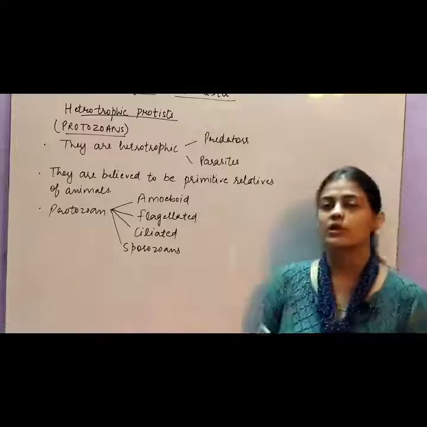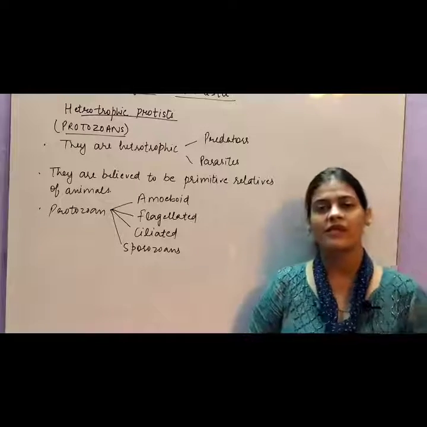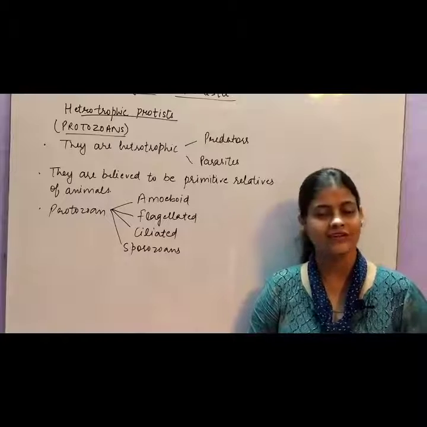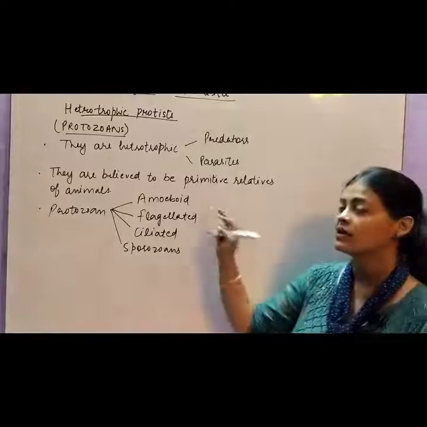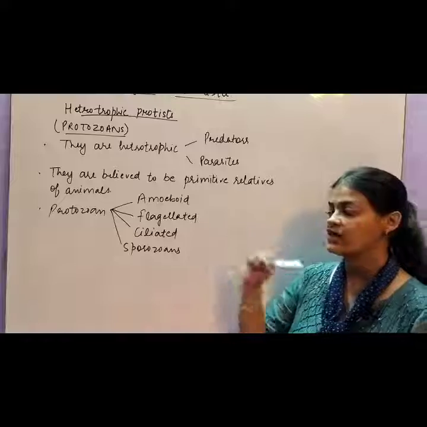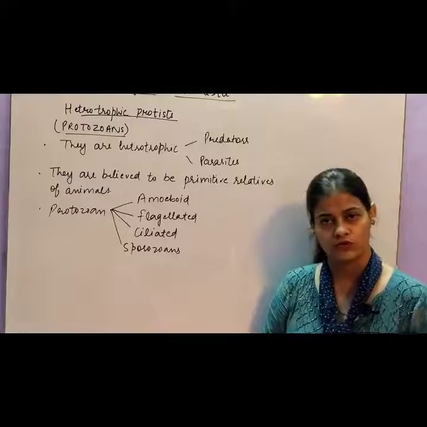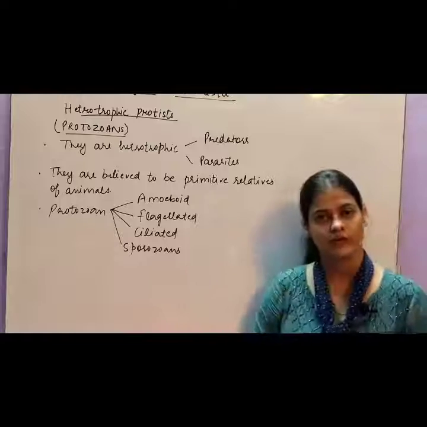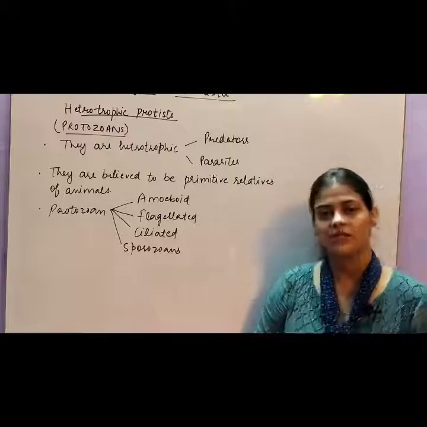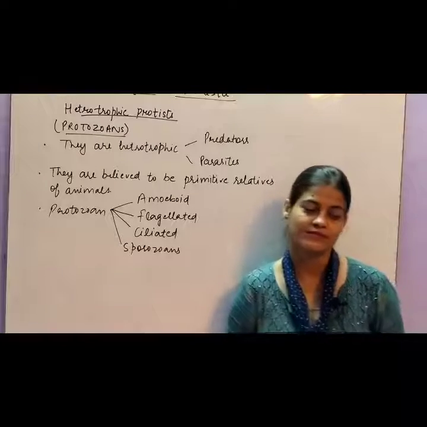ठीक है. So in the protozoan protists we are going to study four categories, four groups further: amoeboid protozoans, flagellated protozoans, ciliated protozoans, and sporozoans. So these four categories we are going to study now. So first we will start with amoeboid protozoans.